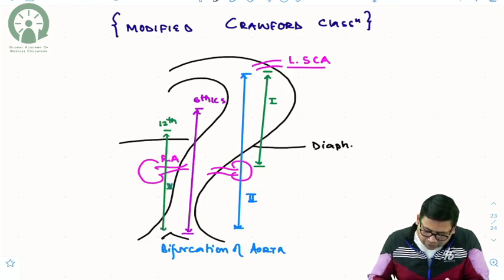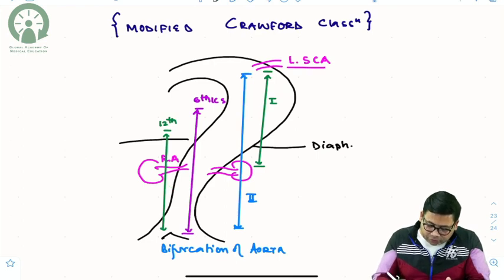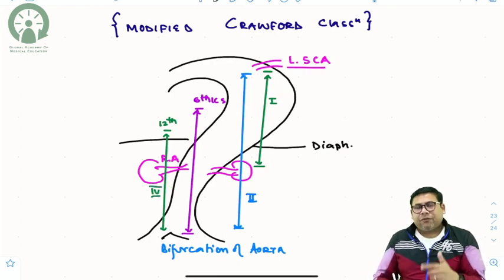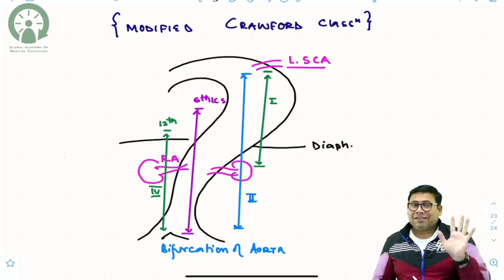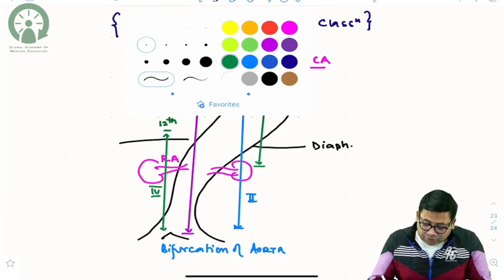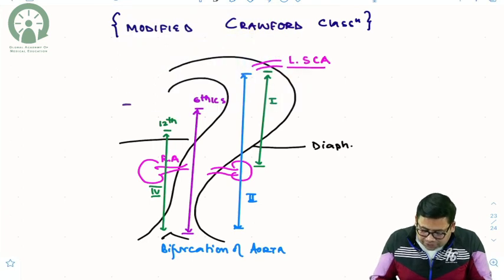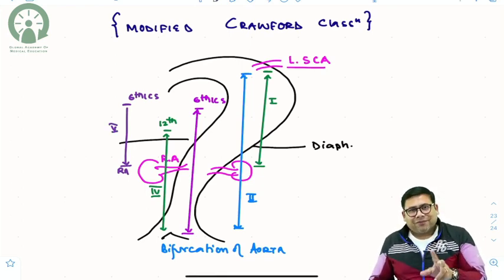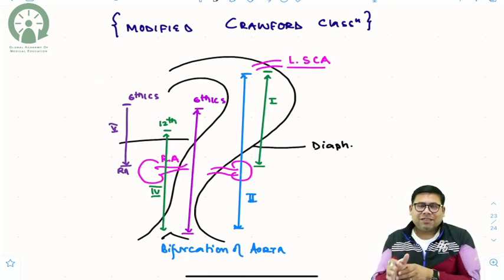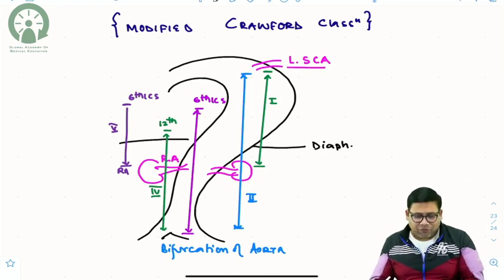Now you will say, sir, okay, type 1 is there, type 2 is there, type 4 is there, then why have you said type 5? The conventional Crawford had only 4. Now we have one more, that is type 5. And what is type 5, students? You have to understand that it is from the level of the 6th intercostal space up to the level of the renal artery. This is type 5. So this is very simple to understand. 2, 3, 4 have the same termination, 2 being the longest, and 1 and 2 have the same origin. So this is the modified Crawford.